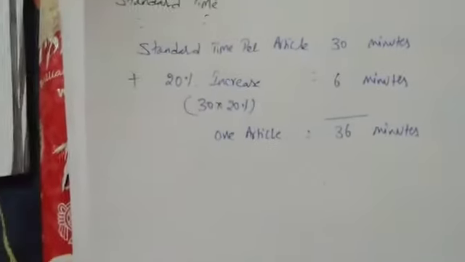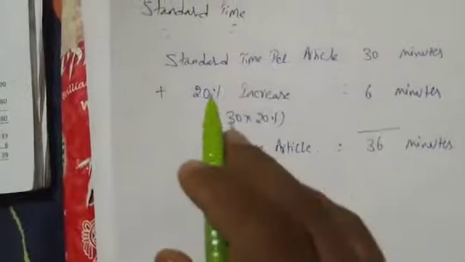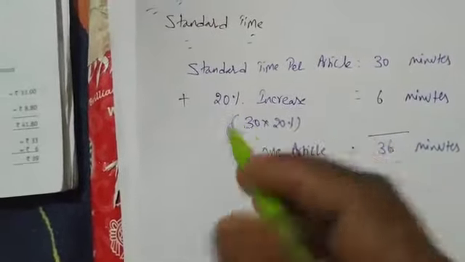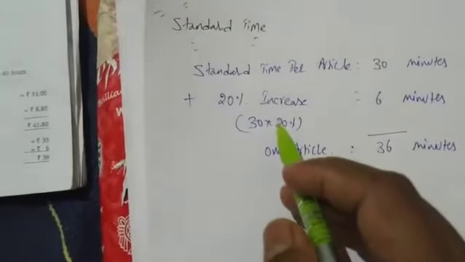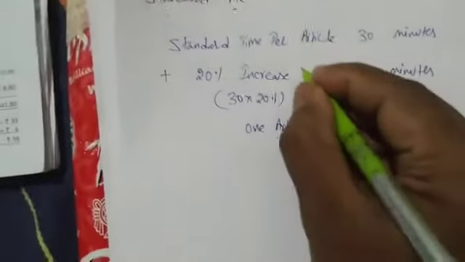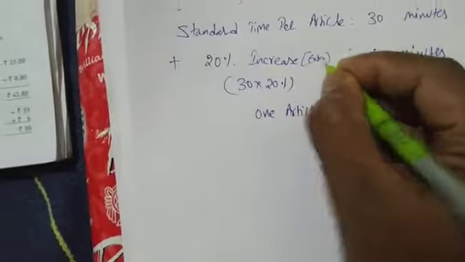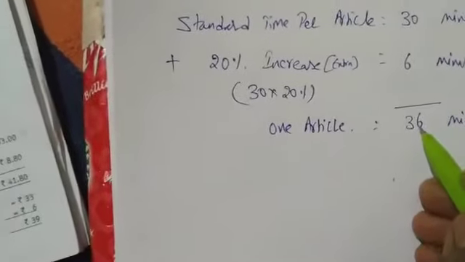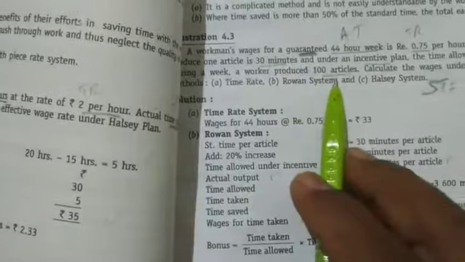Okay, let me explain from the beginning. Standard time per article is 30 minutes is given. He's saying the company is giving 20% extra time. They have increased the time. So 6 minutes. 30 plus 6 is how much? 36 minutes to make one article, the company is saying. Okay, but how many articles are made in the company? 100 articles. A week, 100 articles are made.